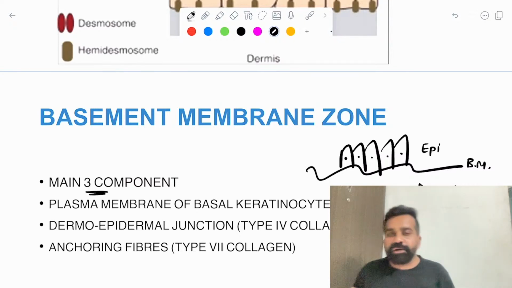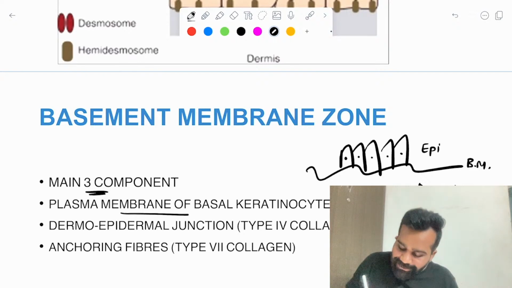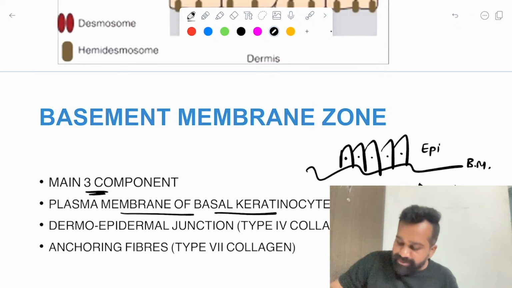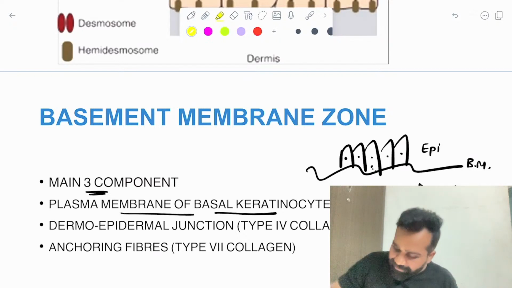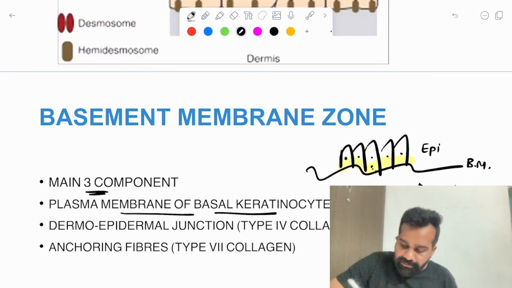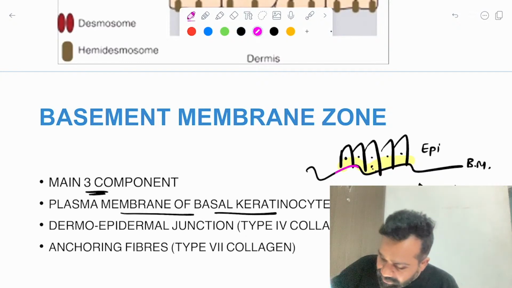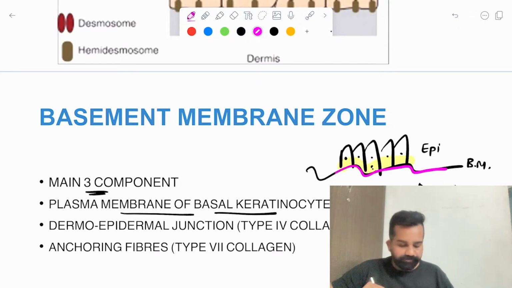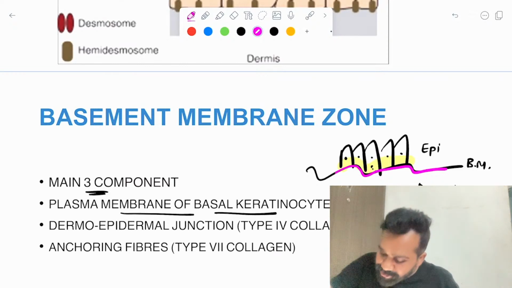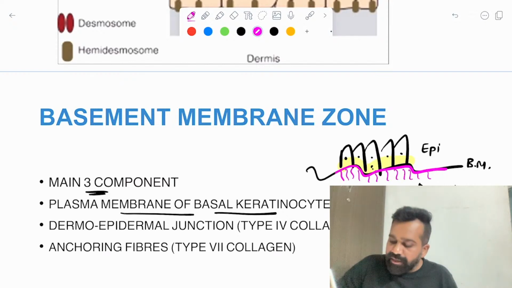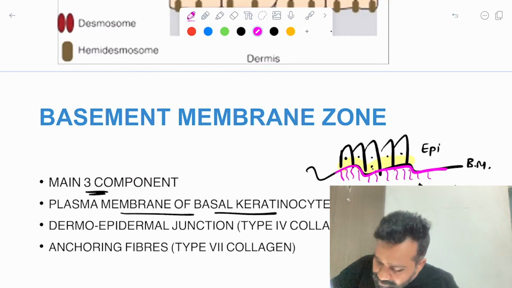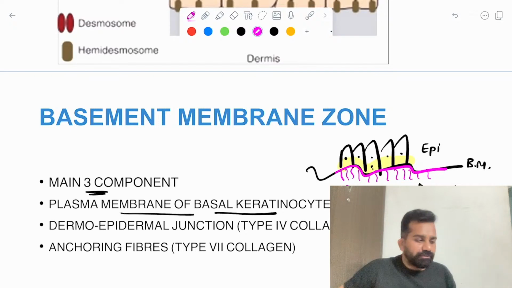It has three important components. One is the plasma membrane of the basal keratinocyte, which is this side. So I will be marking this. The first part is the plasma membrane of the basal keratinocyte. Then there is the dermo-epidermal junction, which has fibers going down like this, which bind tightly to the dermis.